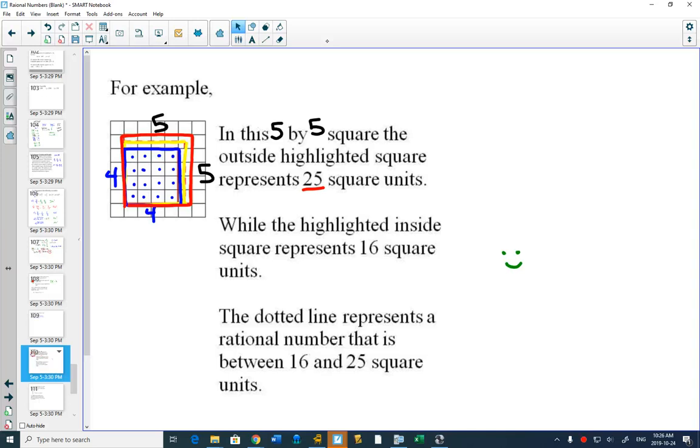With the yellow one, the yellow square is going to be somewhere between 16 and 25. If we wanted to count it out, would you agree that this is a half of a square and this is a half a square? Those together would make a full square. So I want you to count out the area of the yellow one, knowing that those are halves.